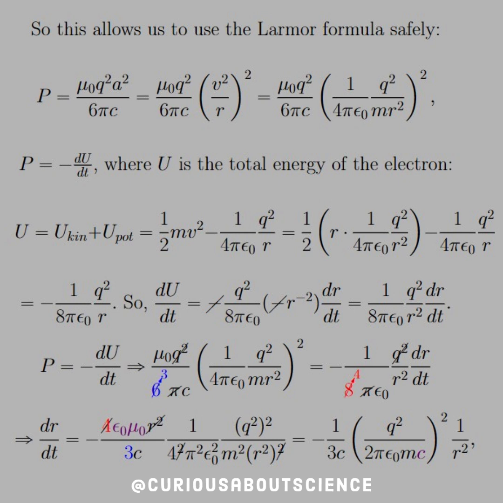Okay, fair enough. Now what we have to do is set this equal to the power we found from the Larmor formula and set the two quantities equal. Again, put the negative sign on the du dt term. So we see we get a bunch of cancellations, pi's cancel, q's cancel. We still have to find what dr dt is.